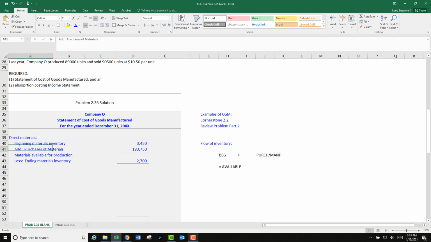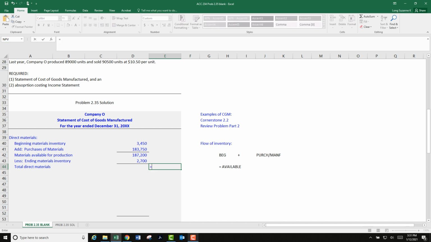Now let's work through this. Beginning plus my purchases equals everything available. So I need to do either an auto sum or a plus. I'm going to do equals this one plus this one. And then I need to do a subtraction. Available, subtract or less ending equals our total direct materials. And that's going to go over here on the right. So I've got this one minus this one.